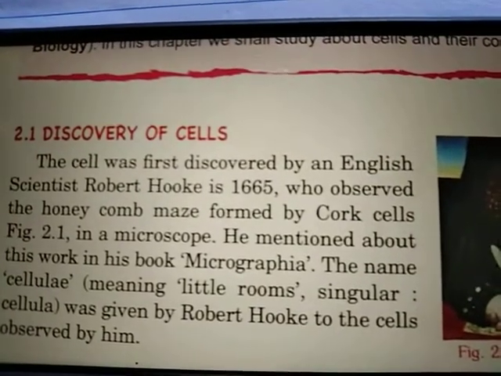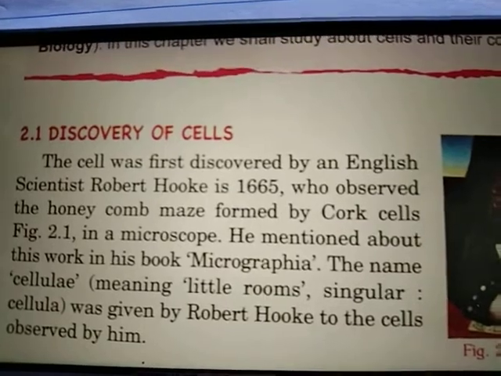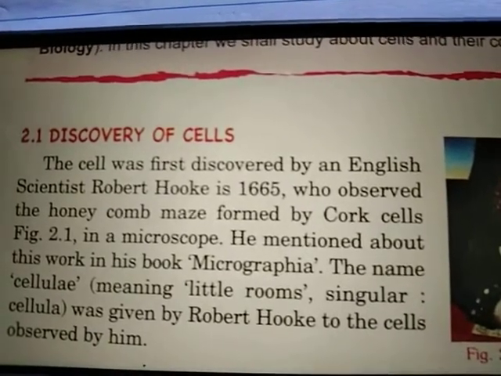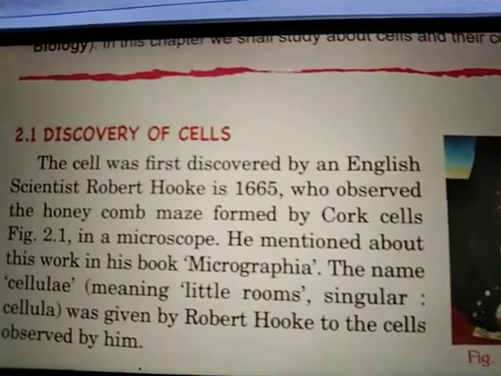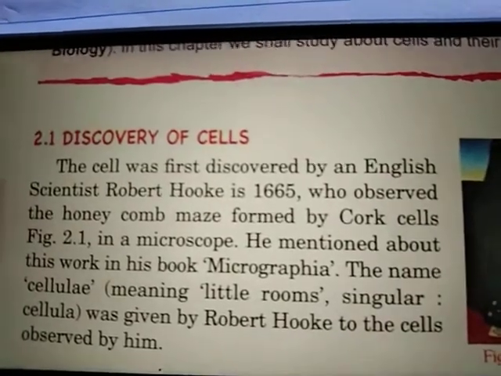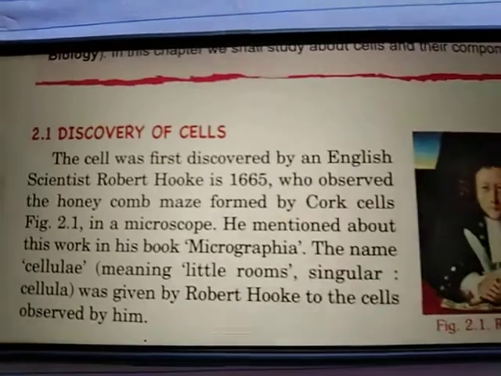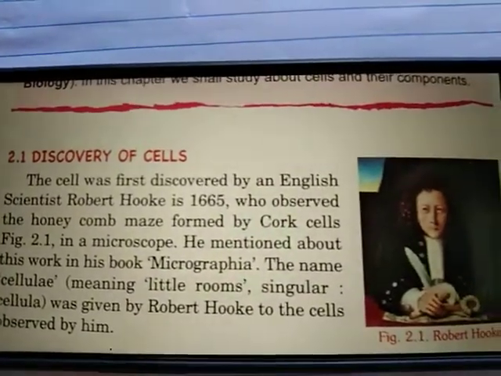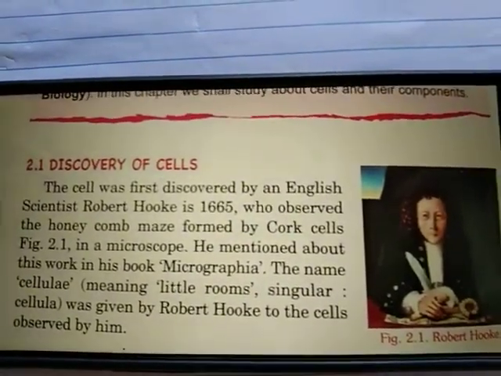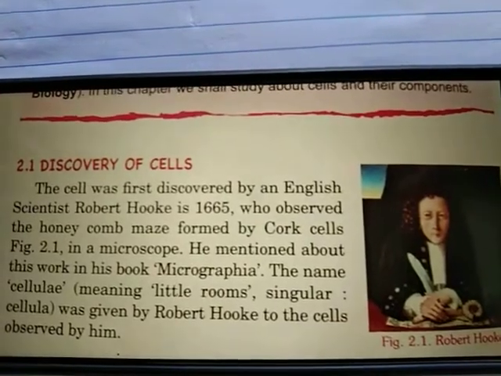He observed these cork cells with the help of a microscope. Now what is a microscope? A microscope is an instrument which is used to view small organisms. Micro means small and scope means to view.